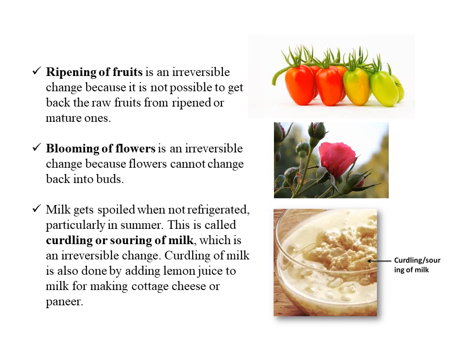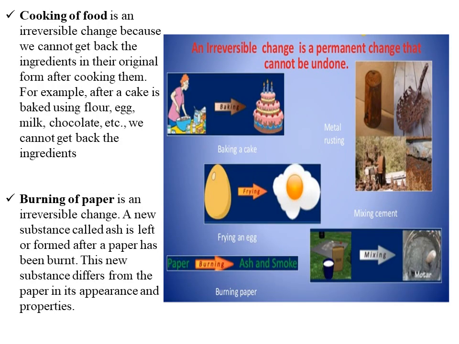I hope you understood these three examples of irreversible changes. Now comes the next two examples, with pictures. That is cooking of food. It is an irreversible change because we cannot get back the ingredients in their original form after cooking them.